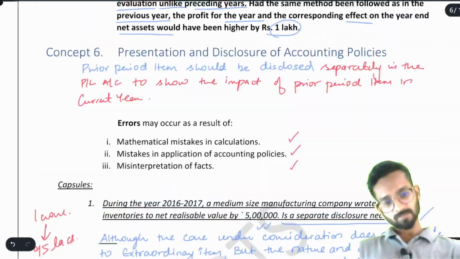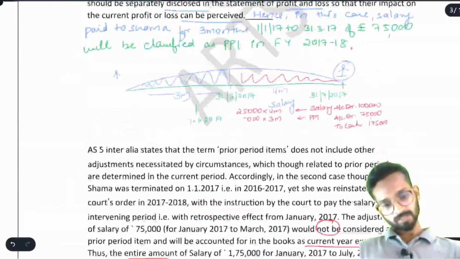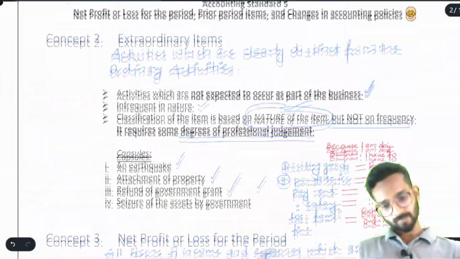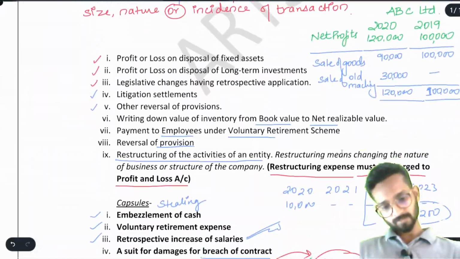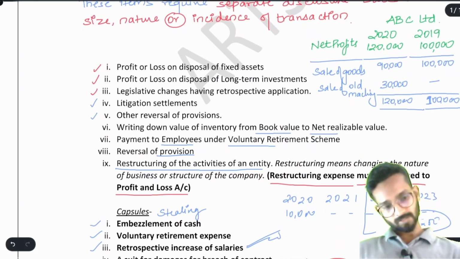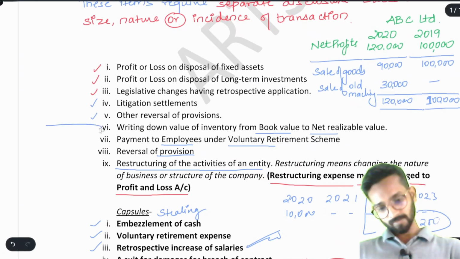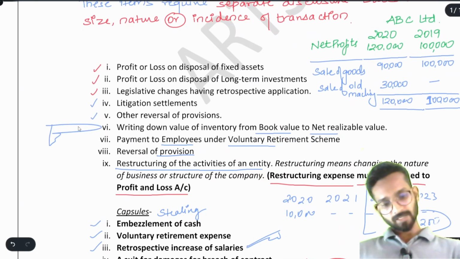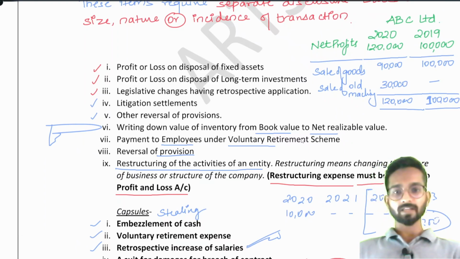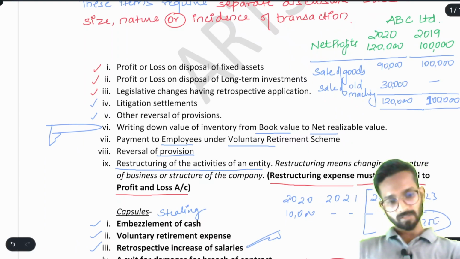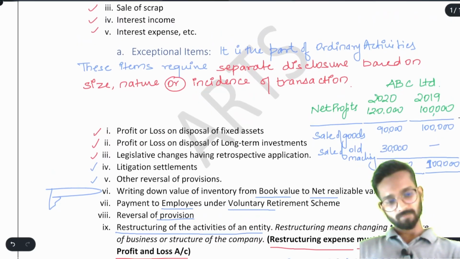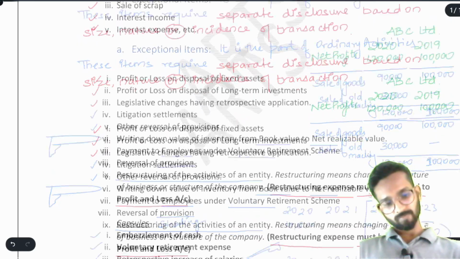We can go into exceptional items and check, where is it? See, this is our point. Writing down value of inventory from book value to net realizable value. Understood? This is our exceptional item. Simple. Now, moving further.